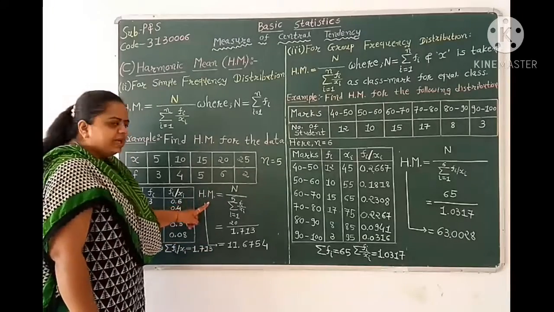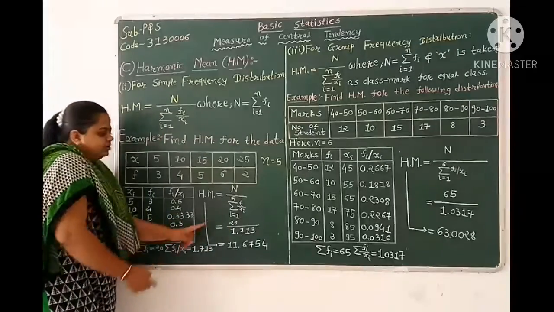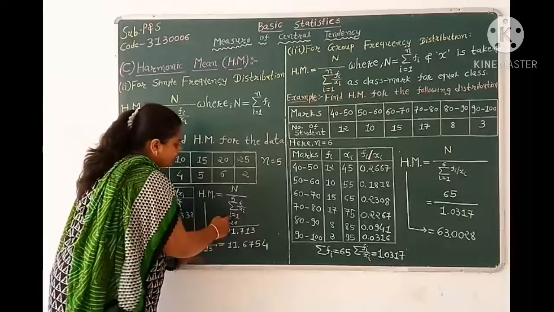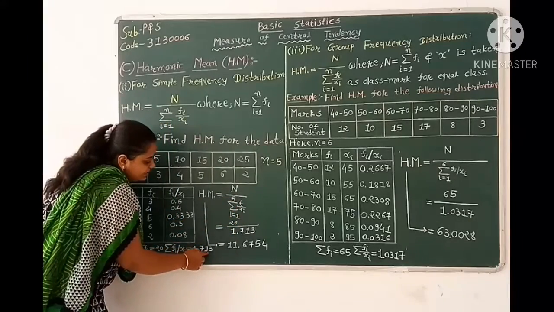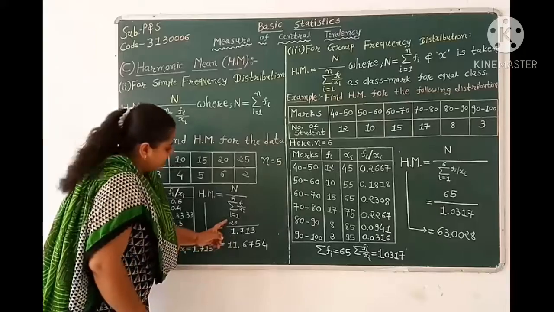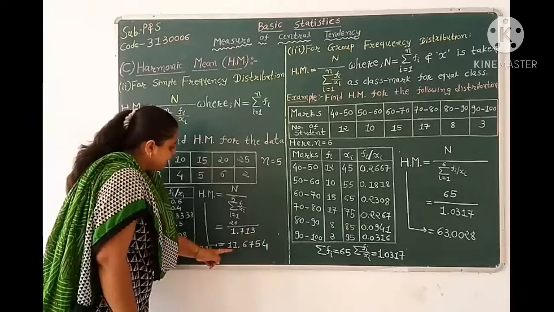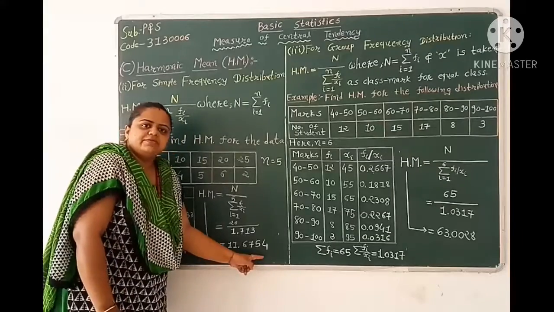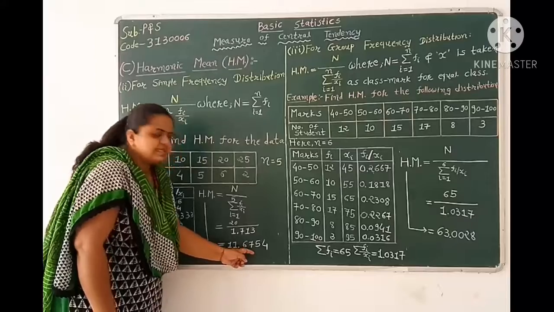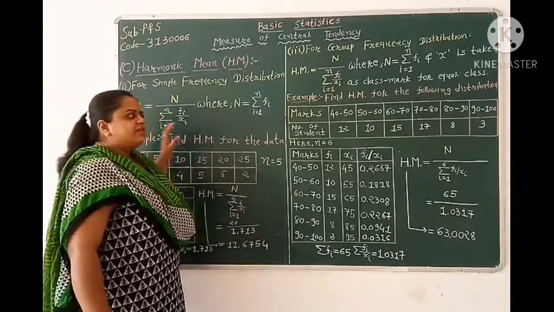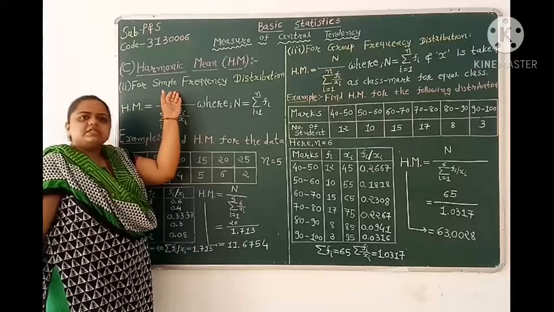Now our formula becomes capital N equal to, we already found 20. So 20 over summation i equal to 1 to 5 fi over xi, which is 1.713. So 20 over 1.713 equal to 11.6754. So our harmonic mean becomes 11.6754. This is our case 2, when we have given a simple frequency distribution.